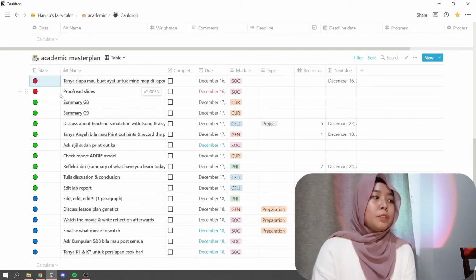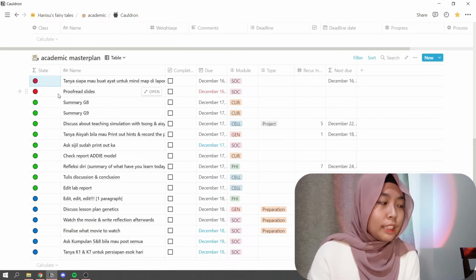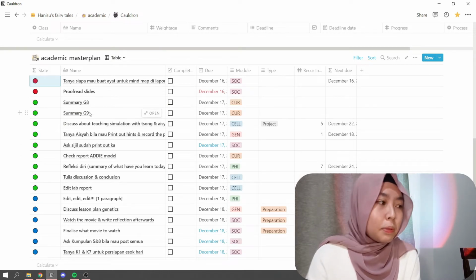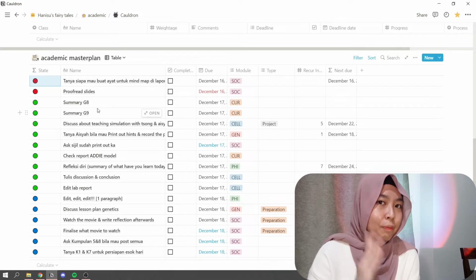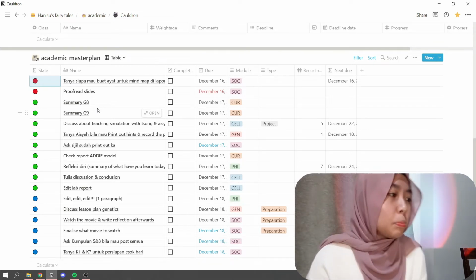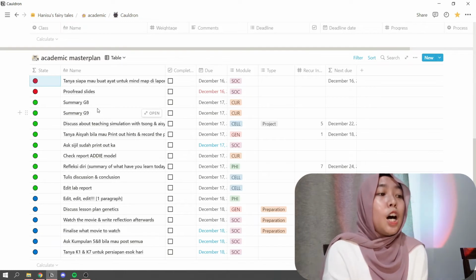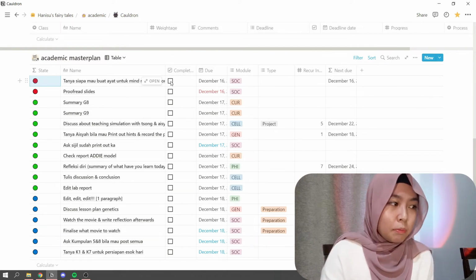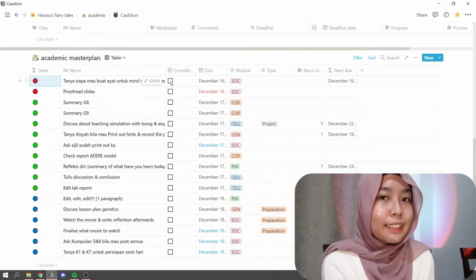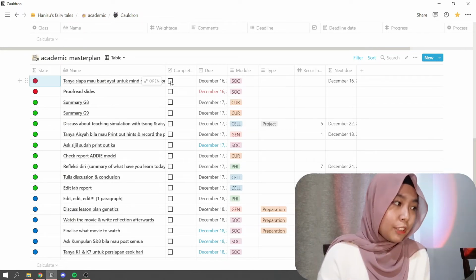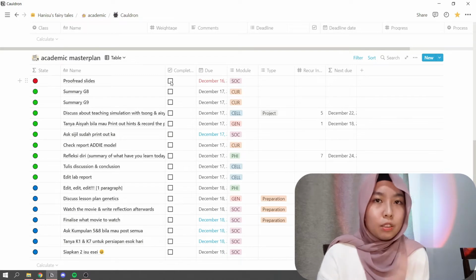This is very cool because I'm able to see, oh, I need to do this much for today. It looks like a lot, but trust me, it's not that much because I have broken it into very small pieces so that I can do it without even feeling overwhelmed about it. Okay, this checkbox works just like the checkbox that I have shown you above. So if you click it, it just disappears. I don't want to look at it anymore.